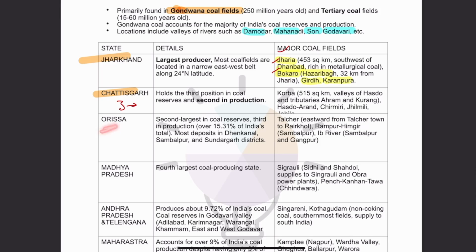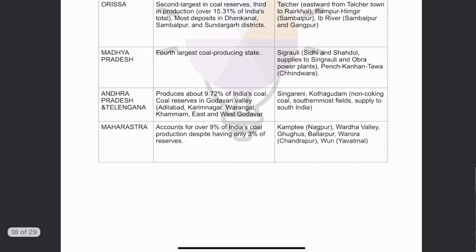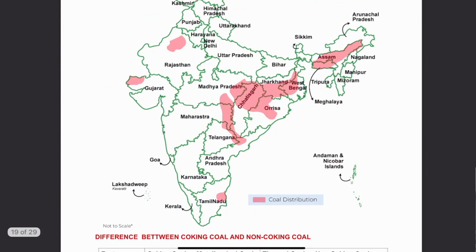Then in Odisha, the major coal fields are Talcher coalfield, Rampur Himgir coalfield, and the river valley of the Ib River, and Sambalpur. Sambalpur is the one where a lot of coal is contained. And then in Madhya Pradesh, Singrauli, Pench Kanhan, Tawa. These are the important coal fields that we have, and I have shown you all this here also.